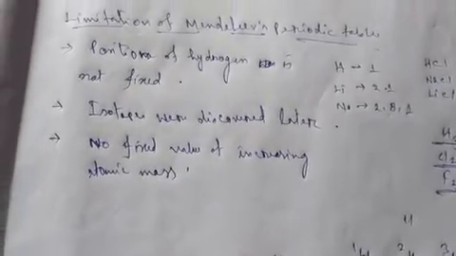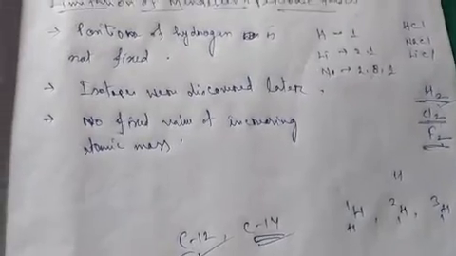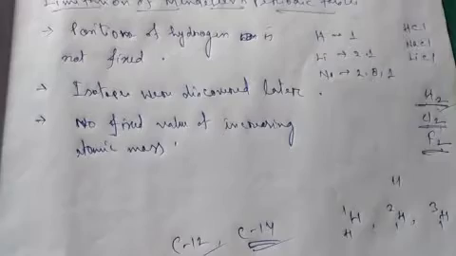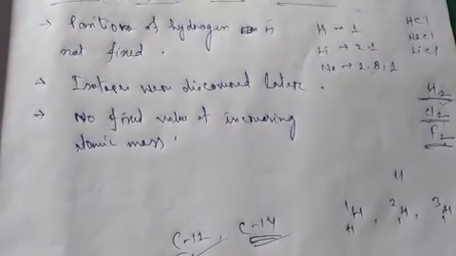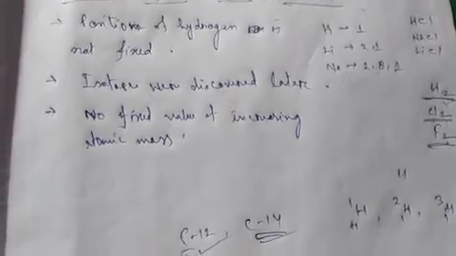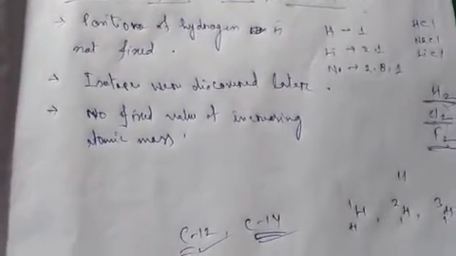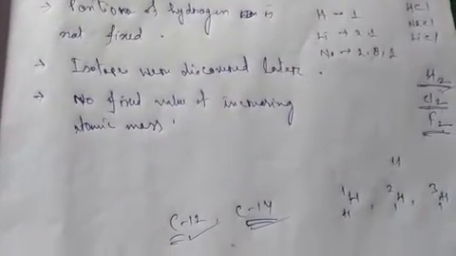So isotopes, they show what? Similar chemical properties, but their atomic masses are different. So how can we place them in the same group, though they are showing the same properties but their masses are different? This is one more problem or one more limitation of Mendeleev's periodic table.